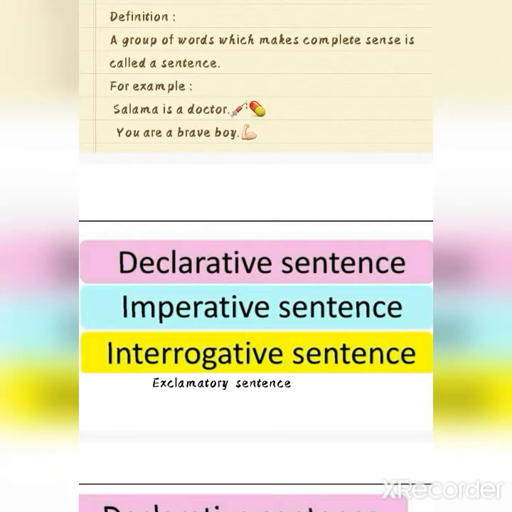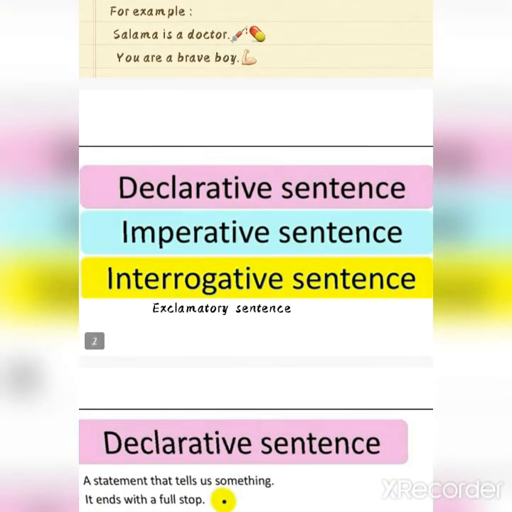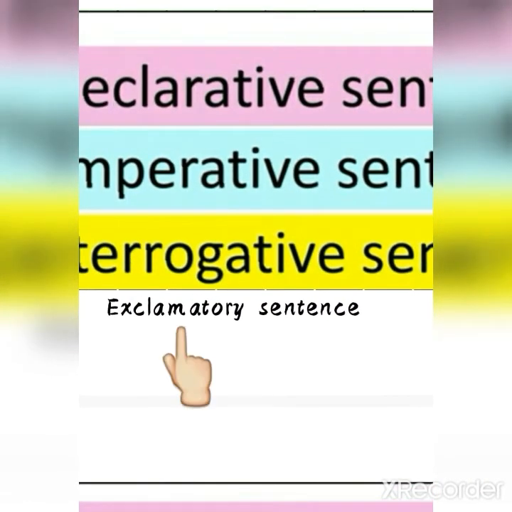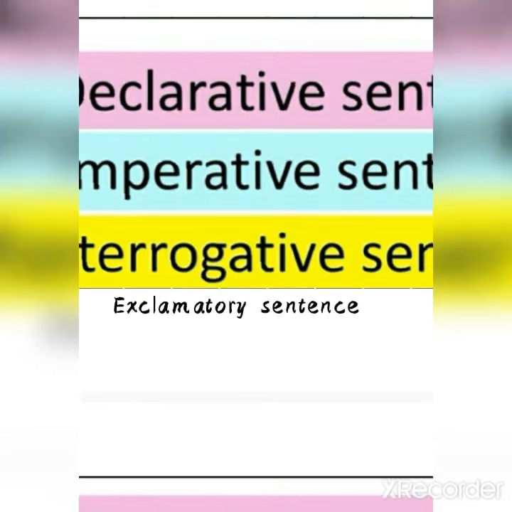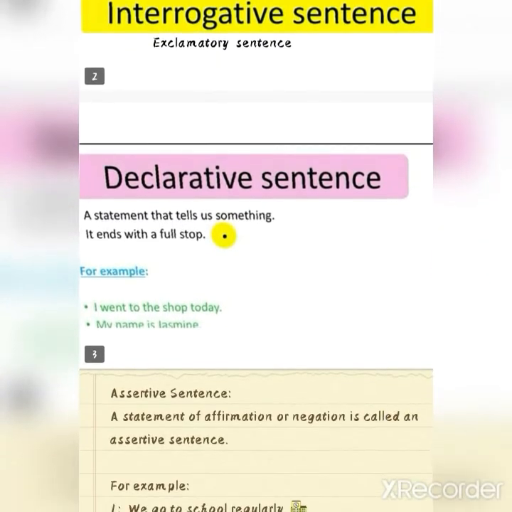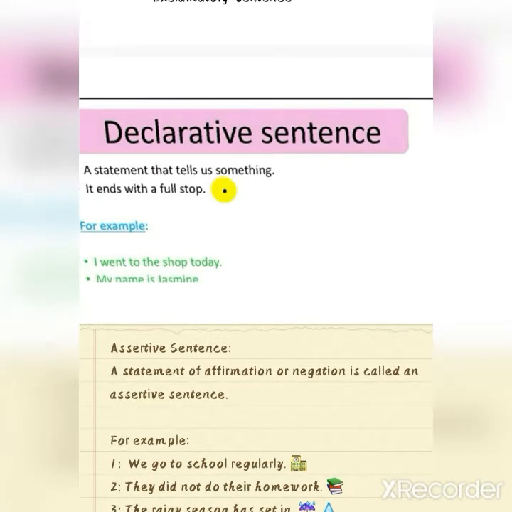There are four types, as I told you: declarative sentence, imperative sentence, interrogative sentence, and the last one is exclamatory sentence. You can see here it's smaller as compared to the previous topics. So let's start from the very first sentence. The type of sentence is declarative sentence, and the definition of this sentence is a statement that tells us something. It ends with a full stop. In a declarative sentence, we are told something. It will be of affirmation or of negation.